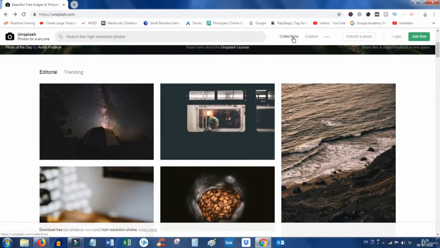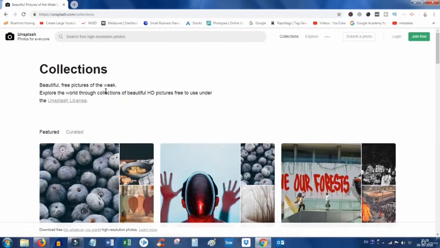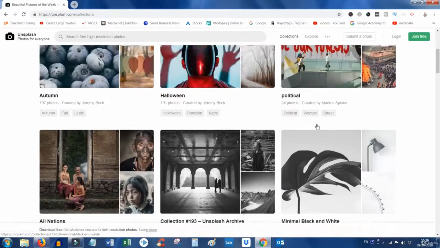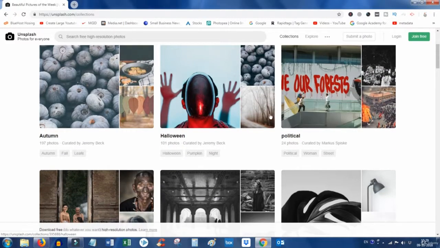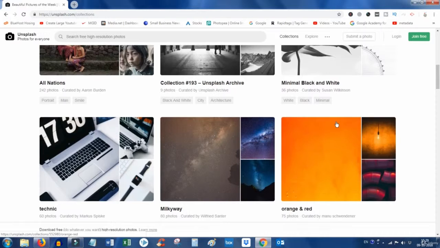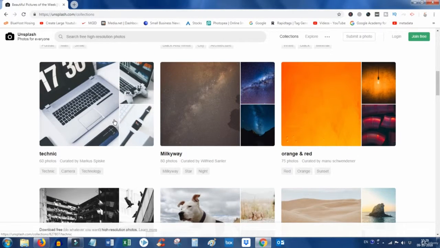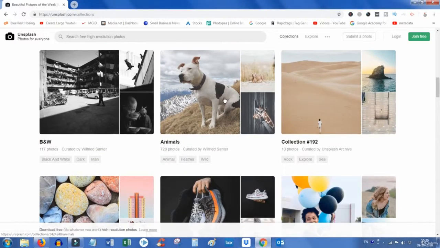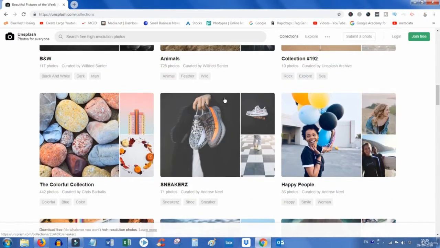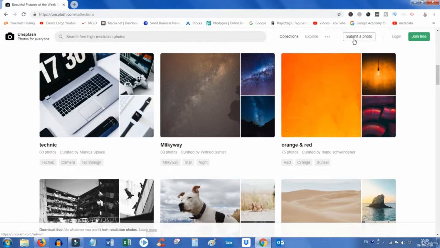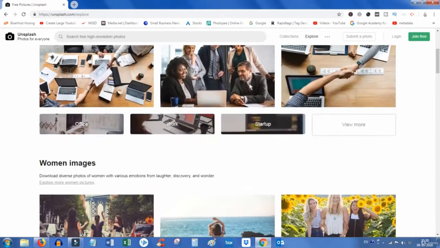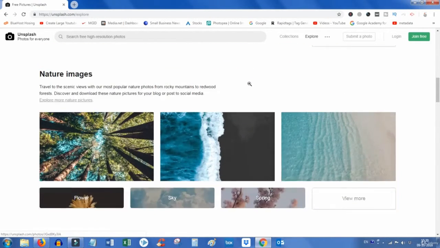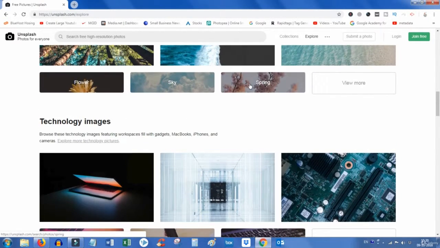Let me show you the collections. Collections are very good. Halloween collection is there, autumn collection, political, different themes are there. If you're looking for technical photos, you can find them here. Orange and red, animals photos, so many varieties are there. There's an option of submitting a photo as well. You can explore business images, women images, nature images, technology images. This website is free to join.